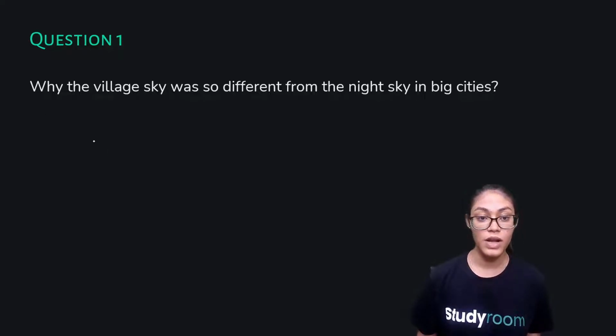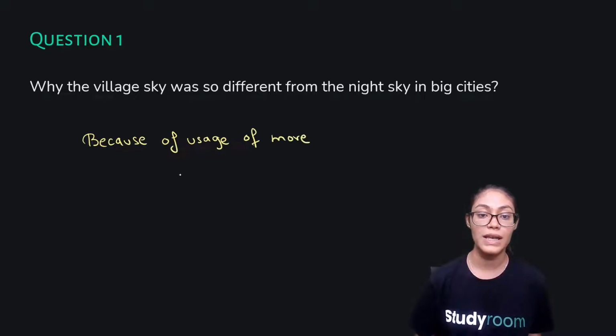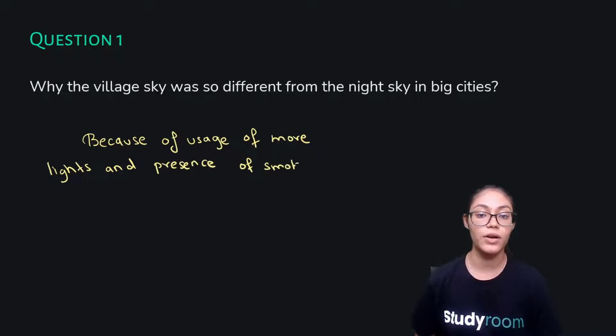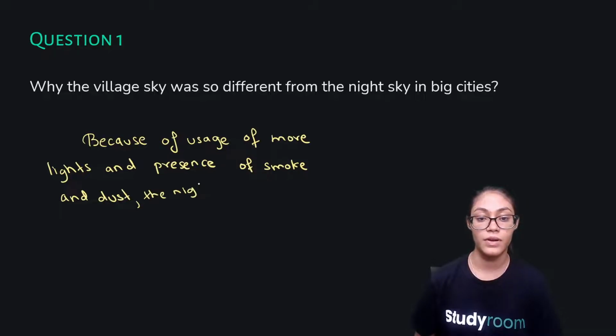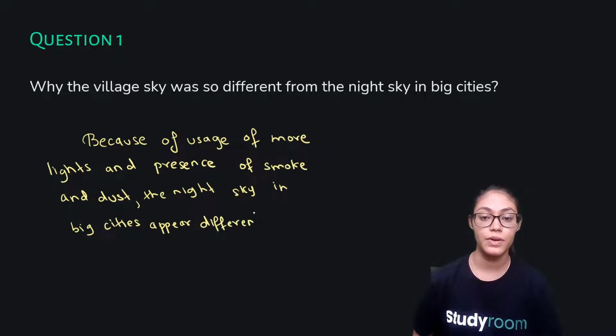So we can say that because of usage of more lights and presence of smoke and dust, the night sky in big cities appears different than the village sky, right? So let's continue.